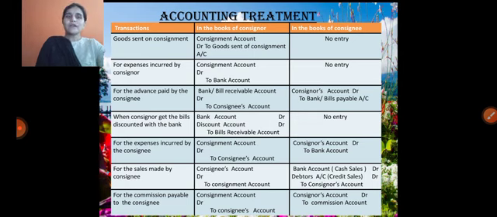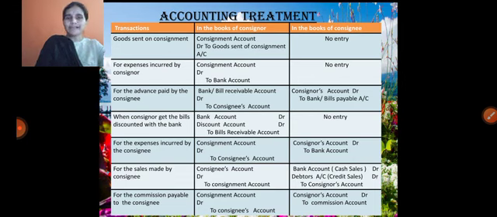Next one, for the expenses incurred by the consignee. As we discussed earlier also, after sending the goods, consignor incurred expenses, and at the time of unloading process, consignee also incurred expenses. For the expenses incurred by the consignee, in the books of consignor, we need to write down the entry consignment account debit to consignee's account.